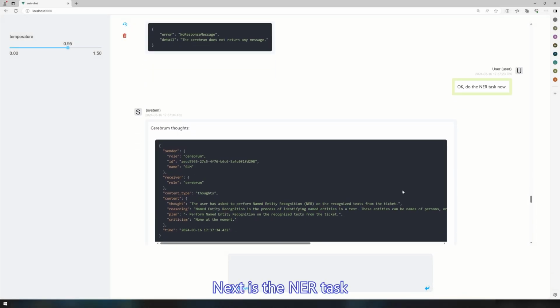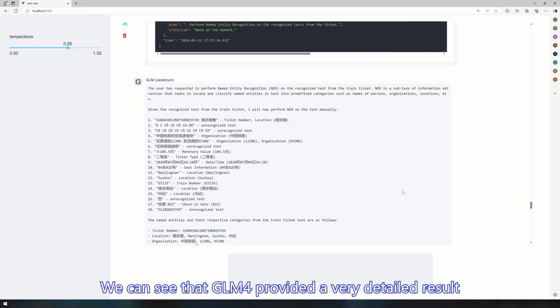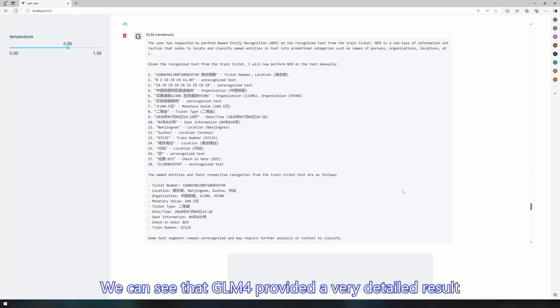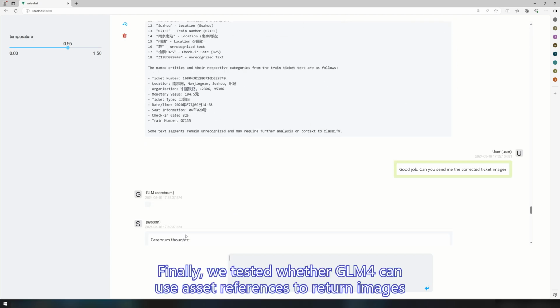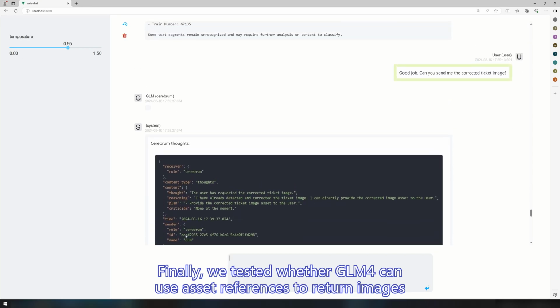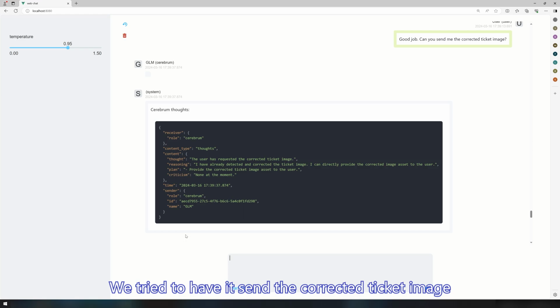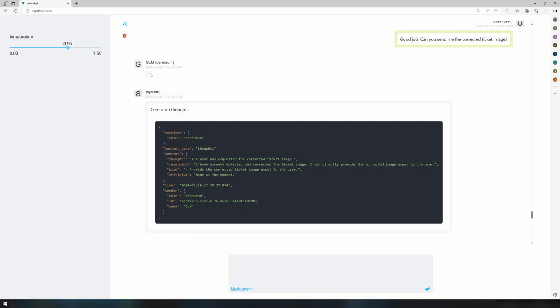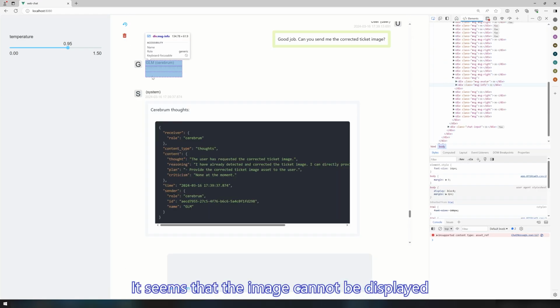Next is the NER task. We can see that GLM4 provided a very detailed result. Finally, we tested whether GLM4 can use asset references to return images. We tried to have it send the corrected ticket image. It seems that the image cannot be displayed.